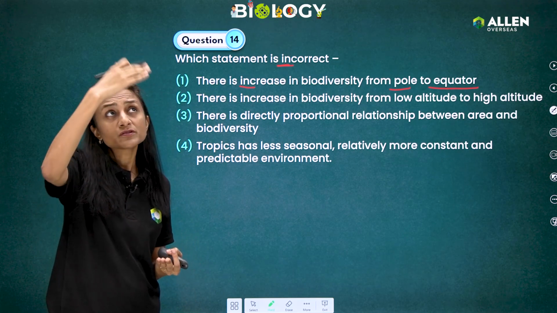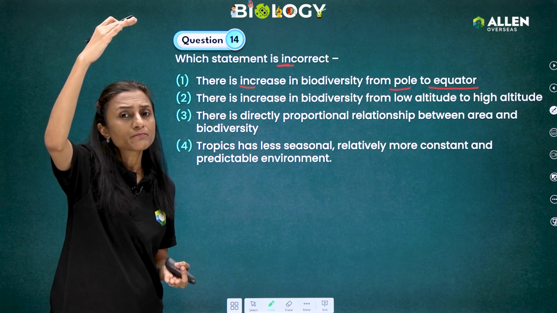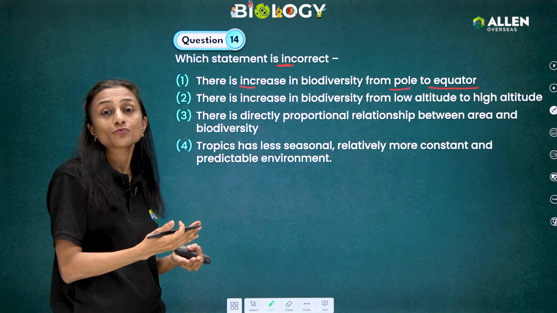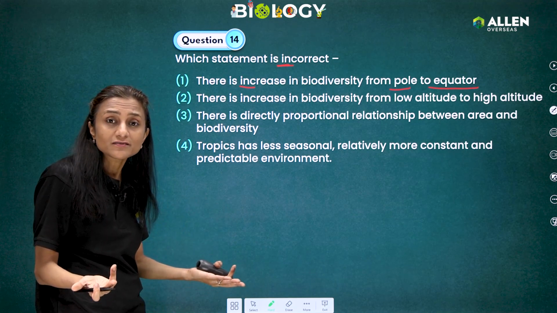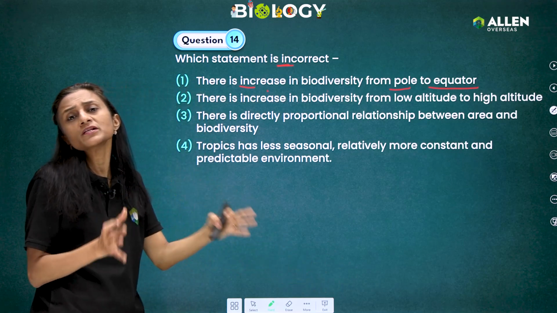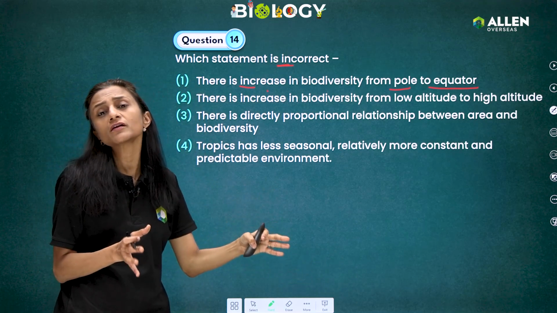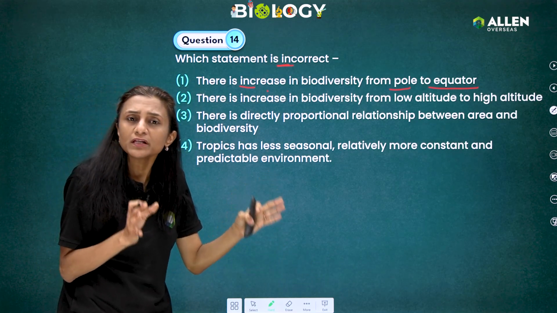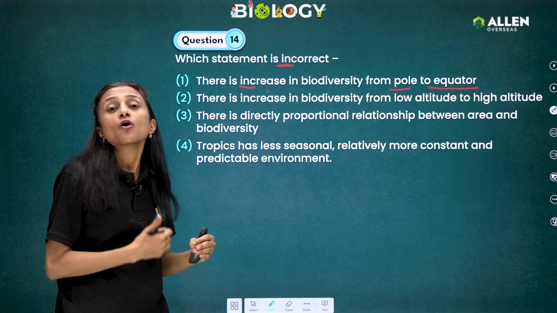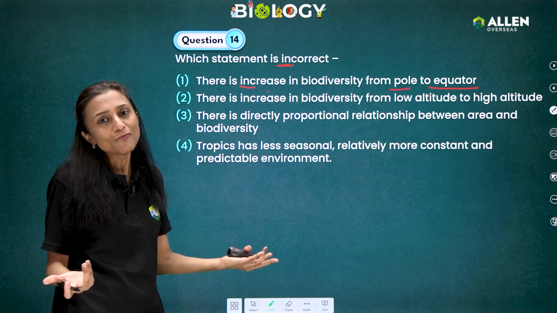From sub-zero or very low temperatures to a constant, higher temperature zone, diversity will increase. There is increase in biodiversity because more favorable environmental conditions and a more stable environment will be there, and therefore population diversity or ecosystem diversity will be more.